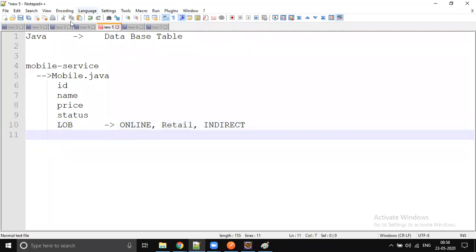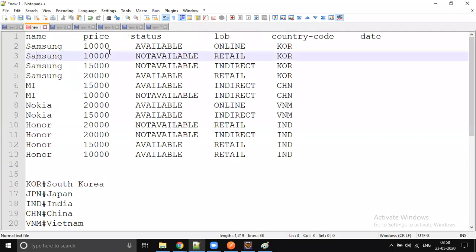Yeah. So let's look at the data. Anything else? Name, price, status, line of business, and where it got manufactured. So country code. But country code we don't store in this table. We will fetch this information from the country service. We will have the country code, pass the country code to the country service and get the country information.